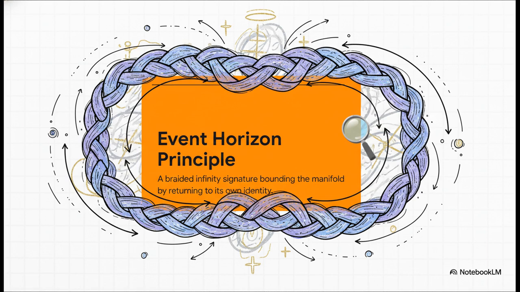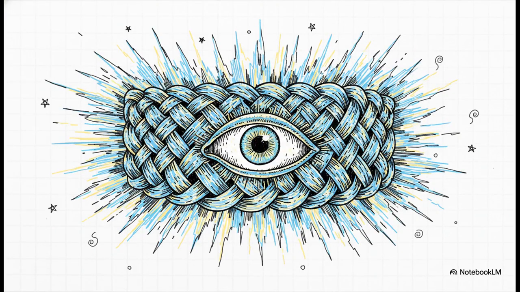According to the source, in this specific topology, a braided infinity signature functions as an impassable boundary. You can't see beyond it, but not because your telescope isn't strong enough. It's because the topological braid simply returns to its own identity, effectively closing the manifold. Looking past it is mathematically impossible because past it literally doesn't exist. It just loops back. And all of this culminates in one of the code's most staggering claims.